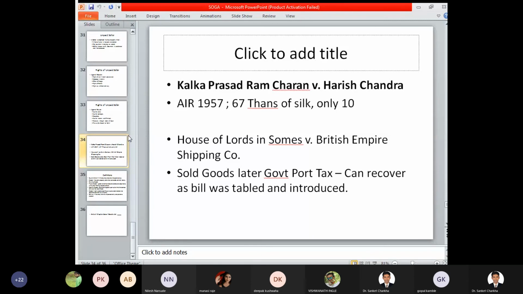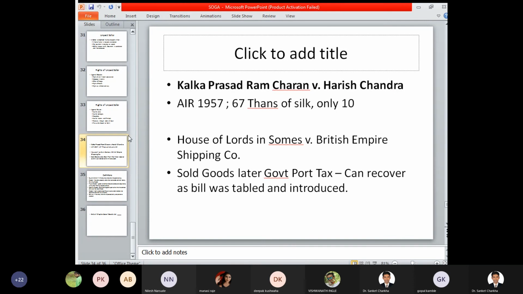Now certain case studies are there for you, that is Kalka Prasad Ramcharan versus Harish Chandra, All India Reporter 1957, where 67 thans of silk were to be delivered but only 10 thans of silk were delivered. A contract was entered between Kalka Prasad and Harish Chandra for delivery of 67 thans of silk. Now a than is a big roll of a particular cloth, and accordingly 67 thans of silk were to be delivered.